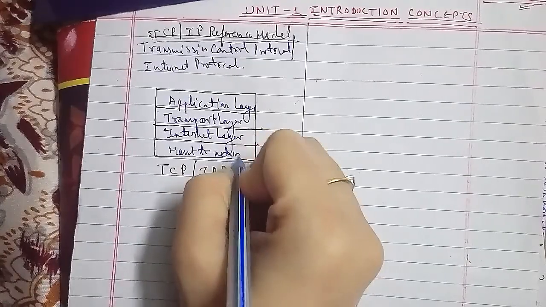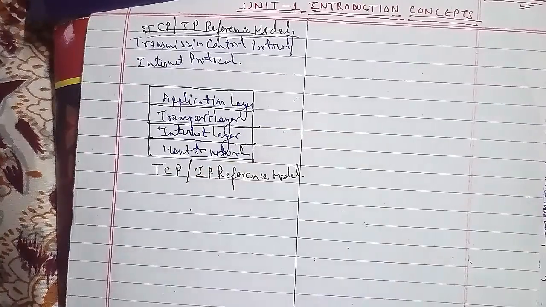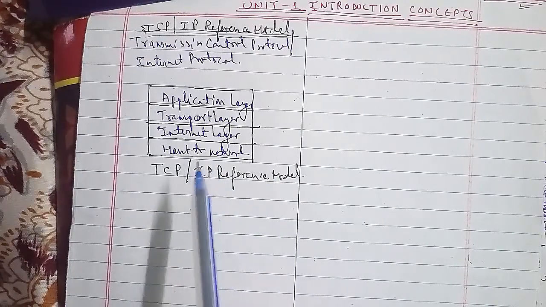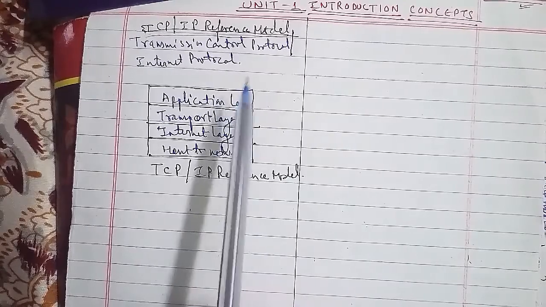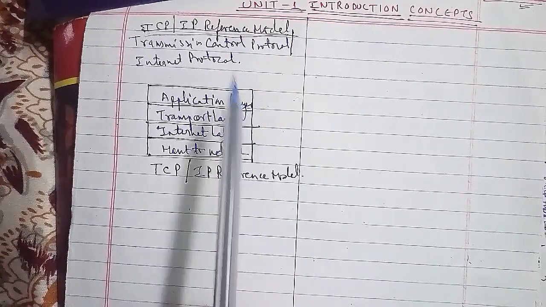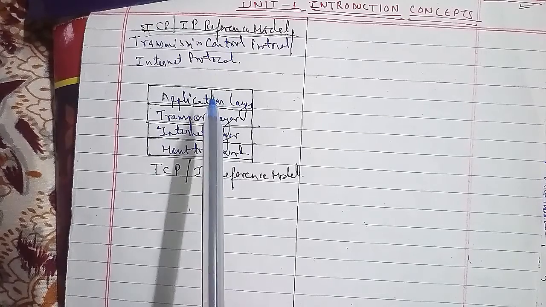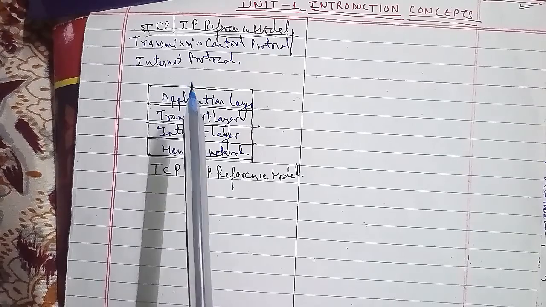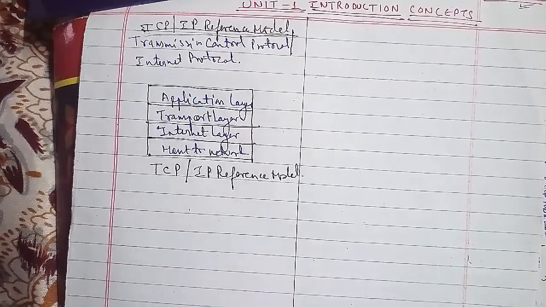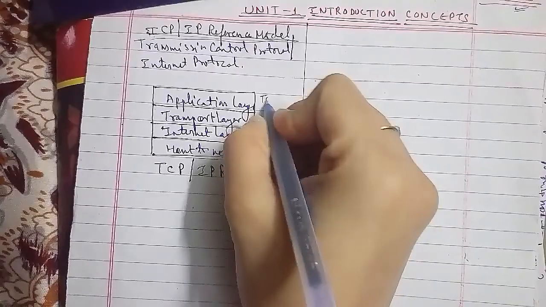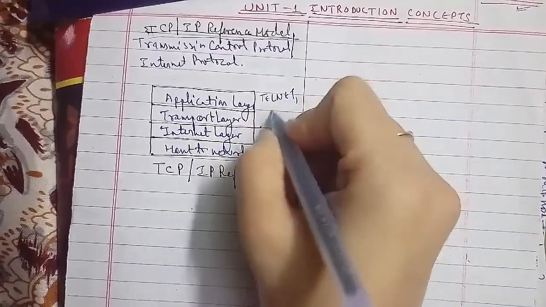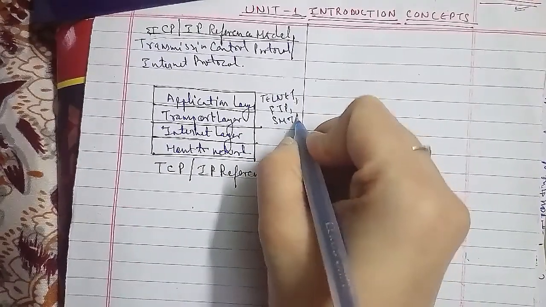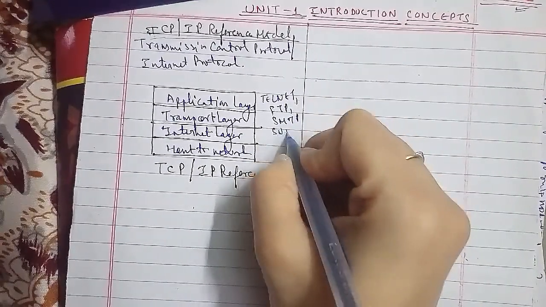The application layer includes all the processes and services that use the transport layer to deliver the data, and the most widely known application protocols are telnet, FTP, SMTP, and of course SNMP. These are the application layer protocols, that is telnet, FTP, SMTP, and SNMP. Now talking about the transport layer, the second layer here.